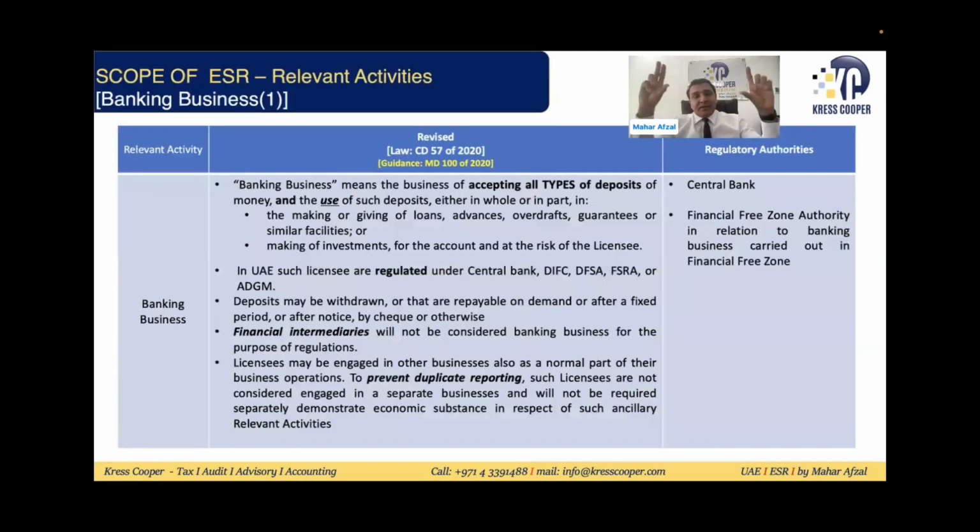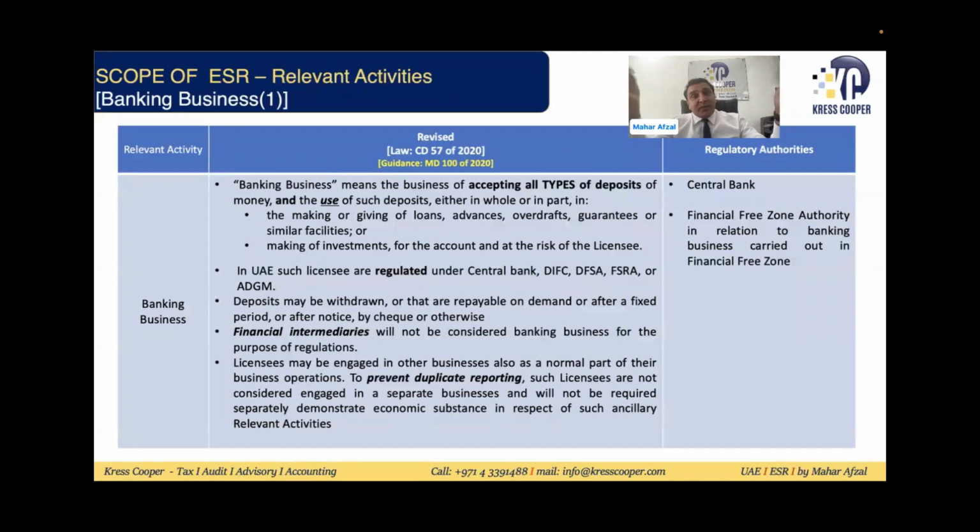Till now we have covered what a licensee is, on which entity ESR is applicable, on which entity ESR is not applicable, which are the exempted licensees, which licensees are subject to ESR, which entities need to submit the notification, which entities need to submit the reporting, and which entities need to comply with the ESR test. This is what we have discussed till now. So now the question is, we have already discussed in our previous slide that if the juridical person or unincorporated partnership is doing any relevant activity, it was a question.